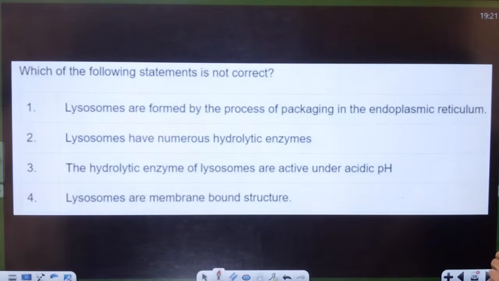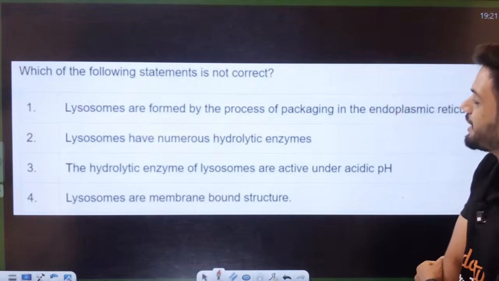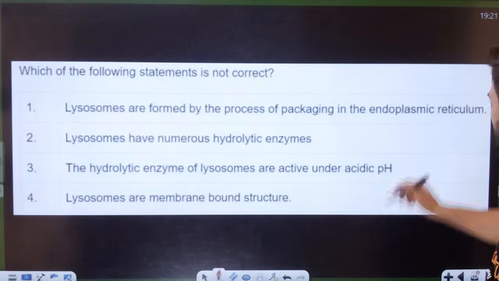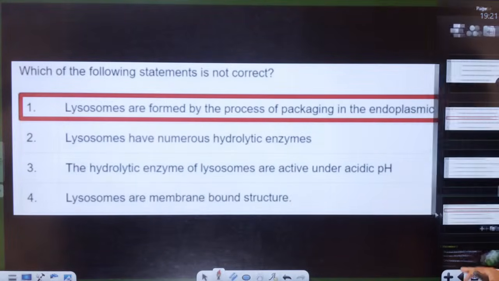Quick, students. All of these are NEET PYQs also. Which of the following statements is not correct? Lysosomes are formed by the process of packaging of ER. Wrong statement. It is packaging of the Golgi complex. Option 1, packaging of Golgi complex, students.